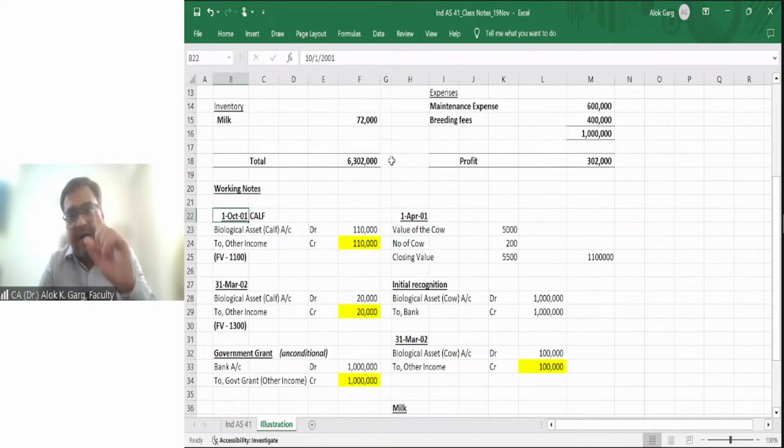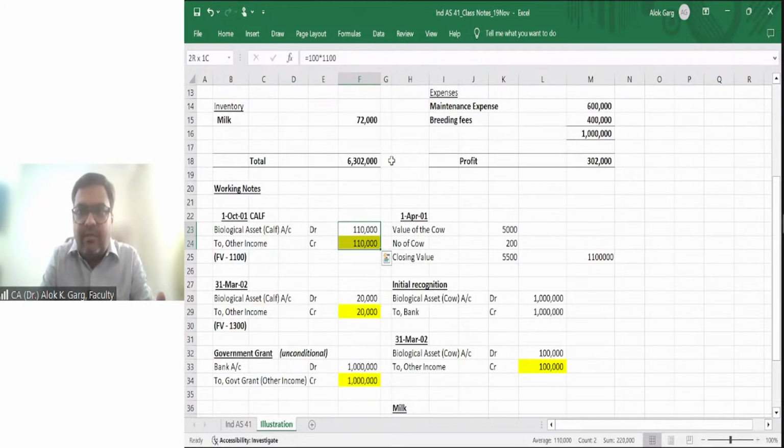On 1st October, the calves were born. Biological asset calf account debit to other income, 1,10,000. Right? 100 calves were born, 1,100 is the value. So this biological asset calf account debit to other income.